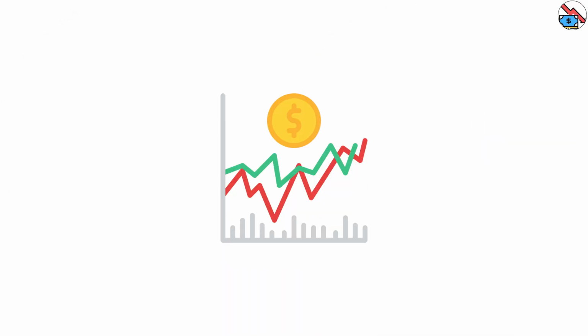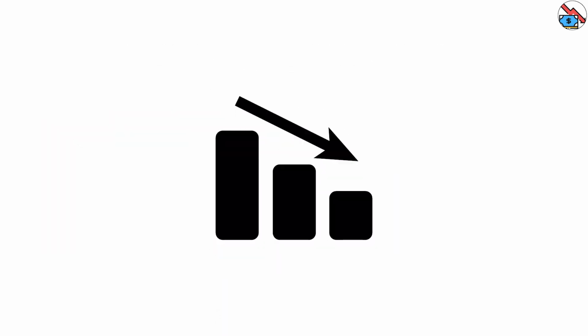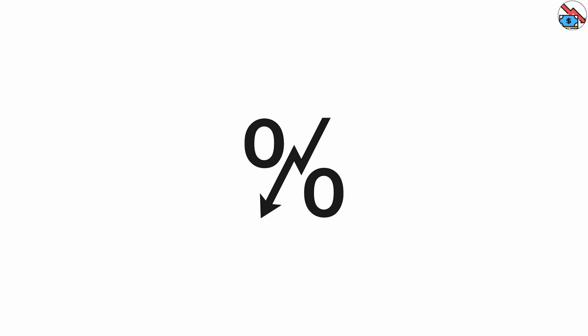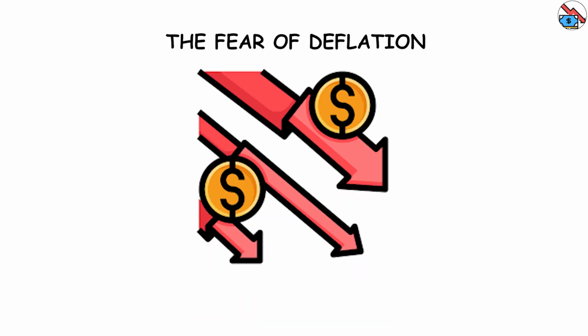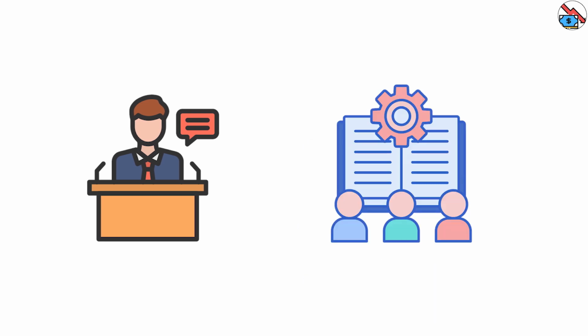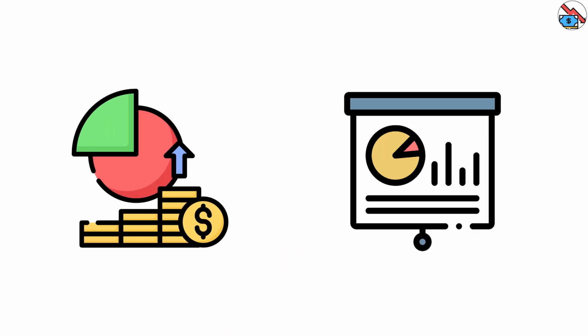In 2008, as financial markets collapsed and demand evaporated, the specter of deflation haunted the world again. Prices briefly turned negative in many advanced economies. Central banks responded with unprecedented measures, slashing interest rates to near zero, injecting liquidity through quantitative easing, and guaranteeing banks to prevent systemic collapse. The fear of deflation drove these extraordinary interventions. Policymakers remembered the lessons of the 1930s and Japan's stagnation. Better to risk higher inflation later, they reasoned, than to allow economies to slide into deflationary spirals.